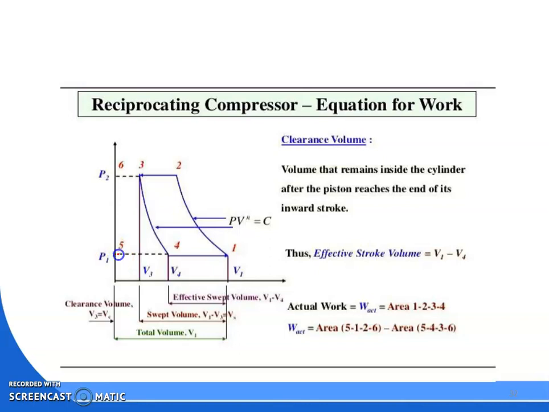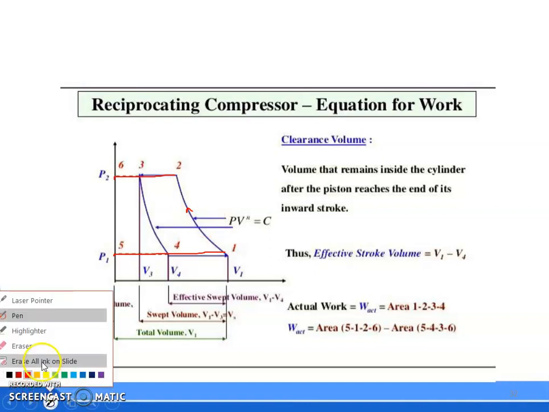Without clearance, the diagram will be there. From 5 to 1, then 1 to 2, 2 to 3, and 3 to 6. That is your one without clearance diagram. Then another one is where 1 to 2 is the polytropic compression.